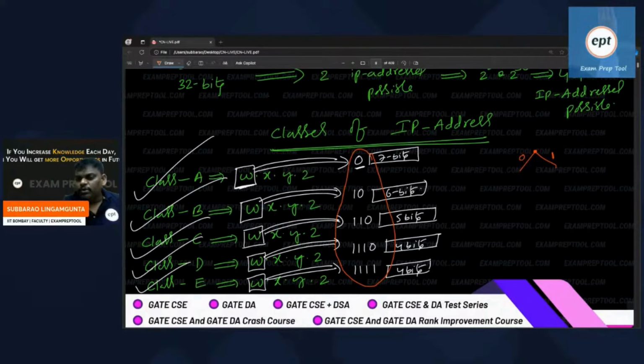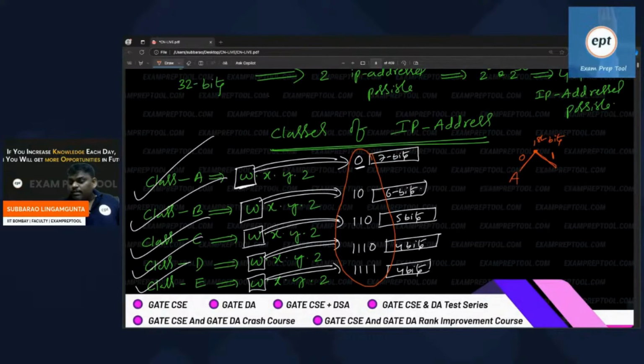In the first octet, first bit is 0 means which class? First bit is 0, which class? A. Right?